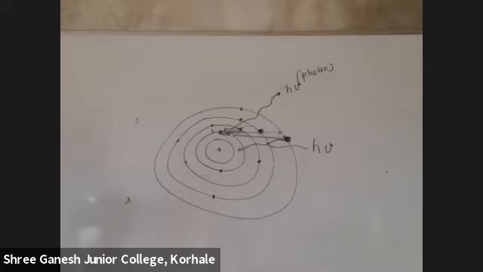The electron revolves in fixed orbits or shells, or we can say stationary orbits or stationary energy levels. Why is it called stationary? Because as long as the electron is revolving in that particular orbit, it will neither absorb nor emit energy. Can I say it is in the ground state at that time?